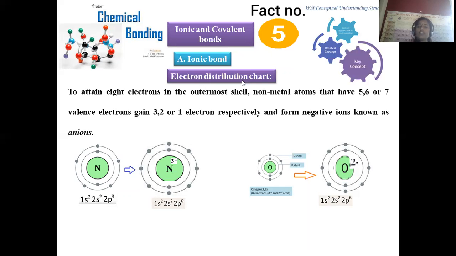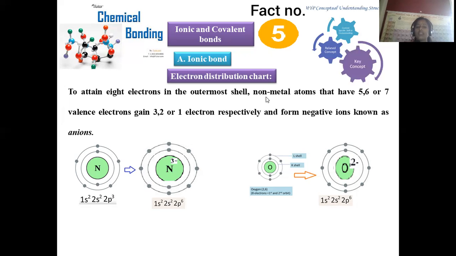Move on to how electron distribution is carried out in the p block elements, where electron seeking occurs. Till now we discussed how the loss of electrons and cation generation is possible. Now we are going to discuss fact number 5, where anion formation is feasible. To attain 8 electrons in the outermost shell, non-metals having 5, 6, 7 valency electrons acquire 3, 2, 1 electrons respectively and turn into an octet. The negatively charged ion generated is denoted as an anion.